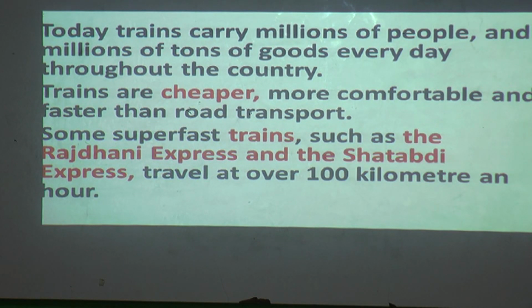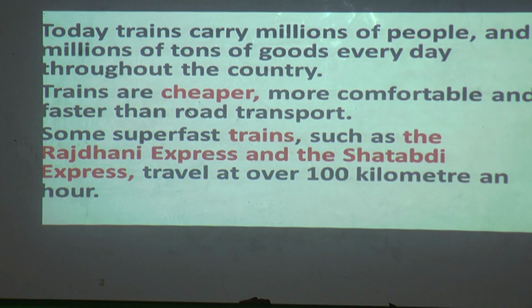Some superfast trains, such as the Rajdhani Express and the Shatabdi Express, travel at over 100 kilometers an hour. We have so many trains, and among them there are superfast trains which go very fast.